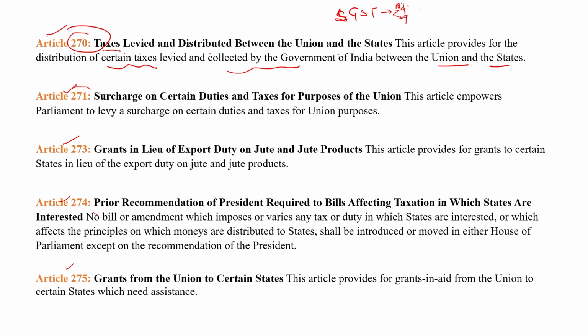Next, Article 271. Article 271 explains surcharge on certain duties and taxes for the purpose of the union. The article empowers parliament to levy a surcharge on certain duties and taxes for union purposes. So basically parliament has the power to levy a surcharge on certain duties and taxes for the union purposes. Clear?